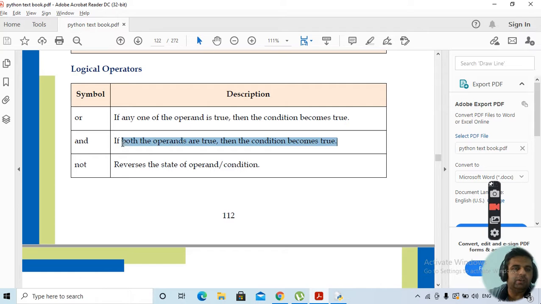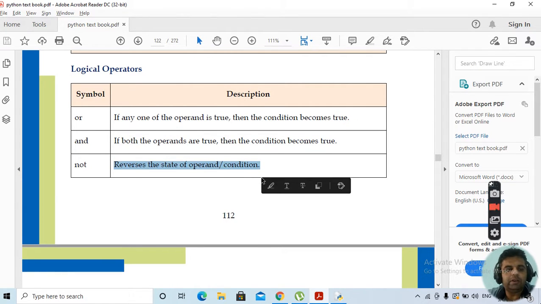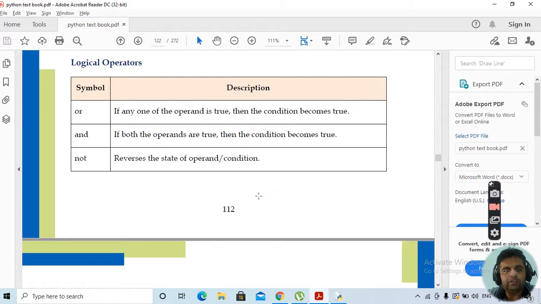What is the difference between or and and operator? In the or operator, if even one of the operands is true, the condition will be true. In and, only if both the operands are true will the condition become true. Then we have the not operator. What does the not operator do? It reverses the state of the operand or condition. That means if a is equal to true, then not of a will become false.